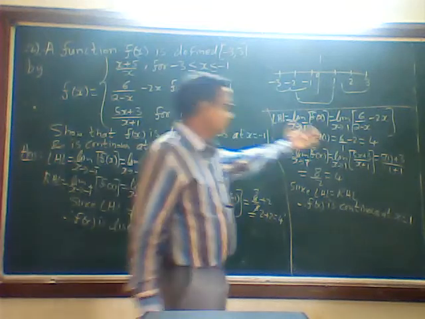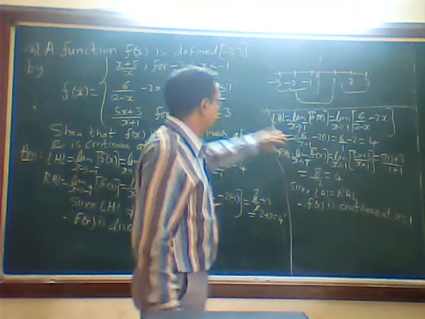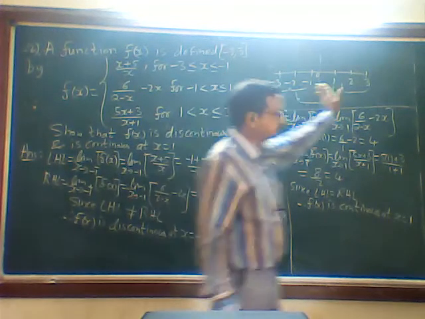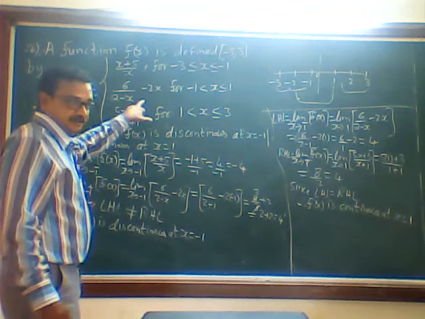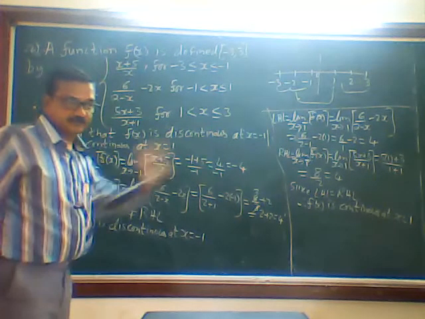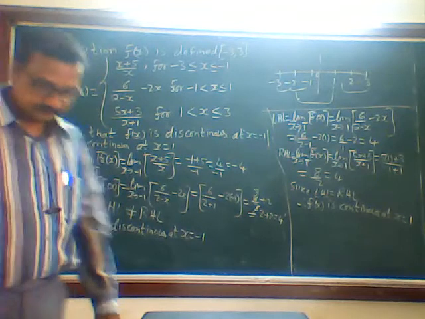Okay. Next, plus 1 we are finding. So this is one on the left side and this is total one on the right side. So this center one will become LHL. The next one is RHL. That is what we are getting, the same. Okay. Then go through.